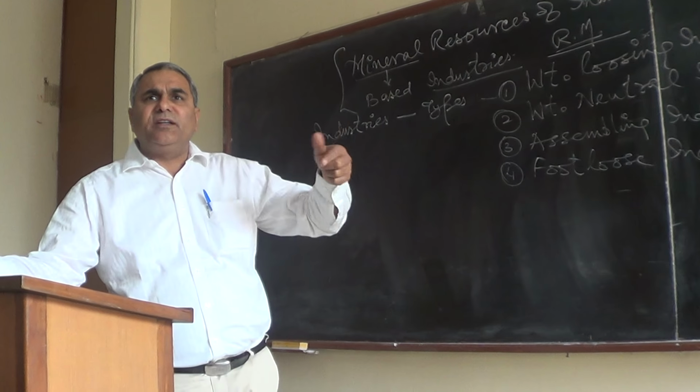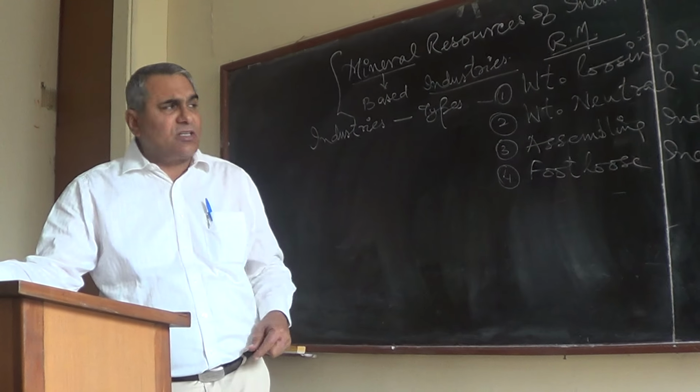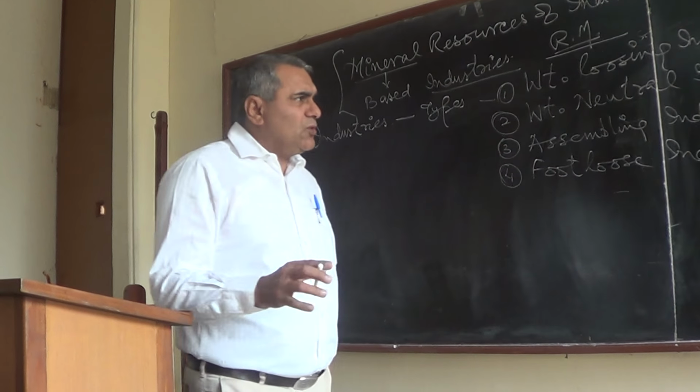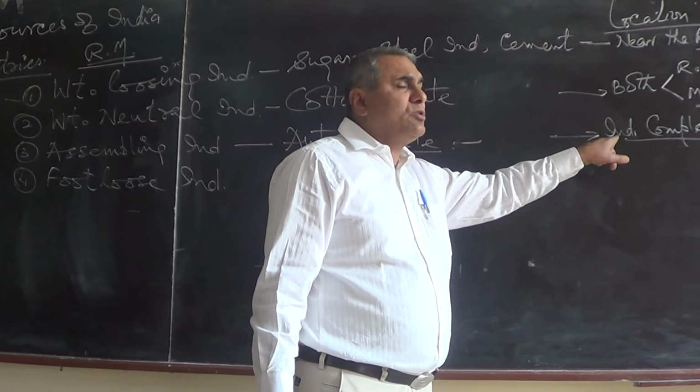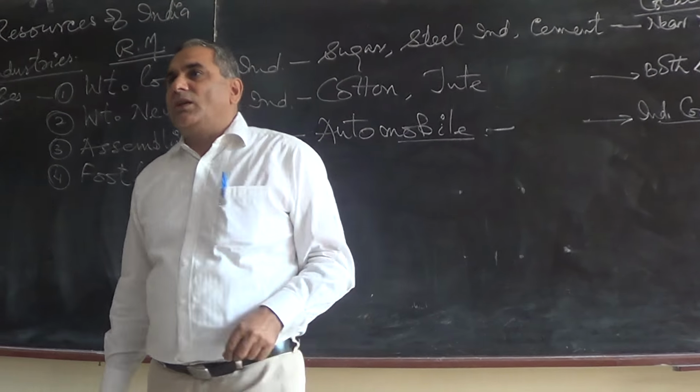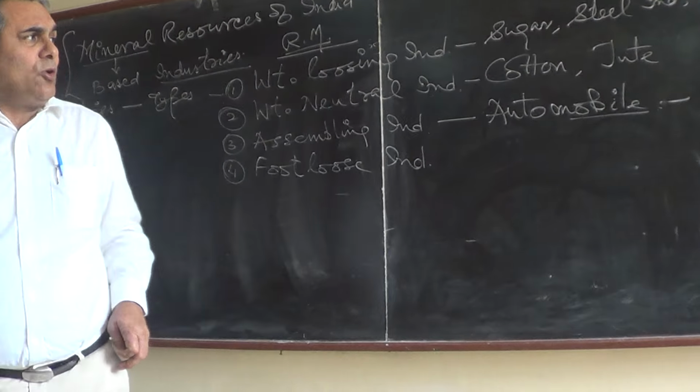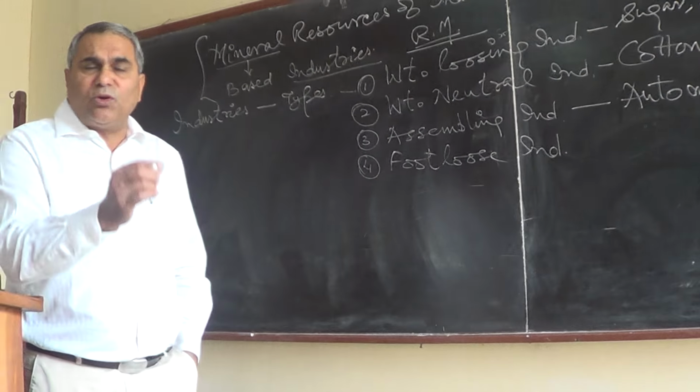The finished product of one industry becomes the raw material for another industry. So their location is not influenced by transport cost; it is influenced by industrial parks. Industrial complexes of small industries should be there.